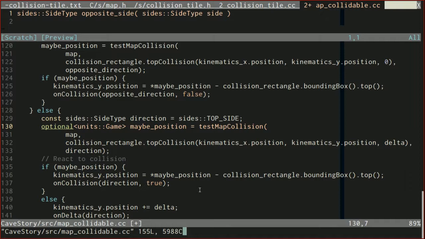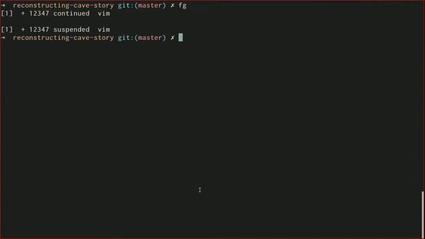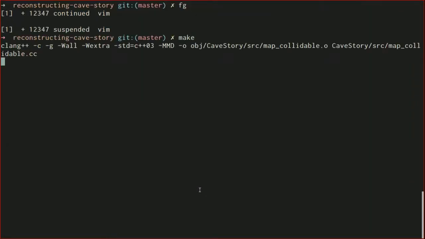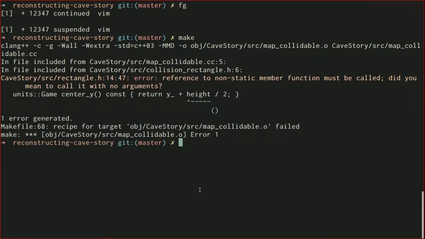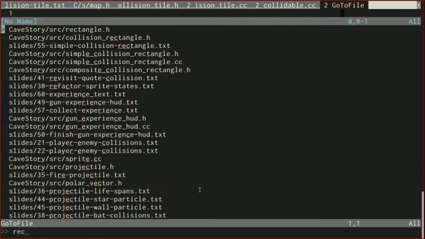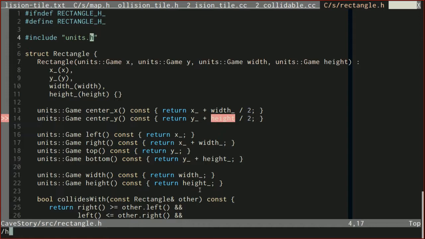I'm going to save, and Syntastic should tell me if I did anything horribly wrong, and it looks like I did it right. So now we can build and run and see how it looks. So I'll just go into the terminal for this. So I will make... Wow. So I messed up one of the easier parts, which was rectangle.h. I accidentally said height instead of height underscore. So we'll put that in. You probably didn't make the same mistake.